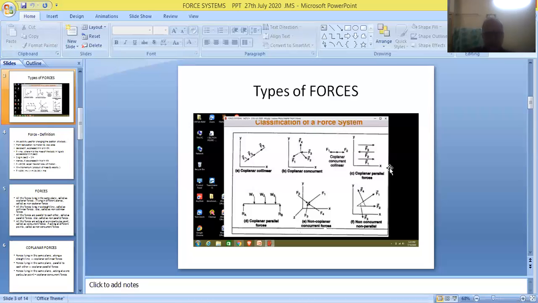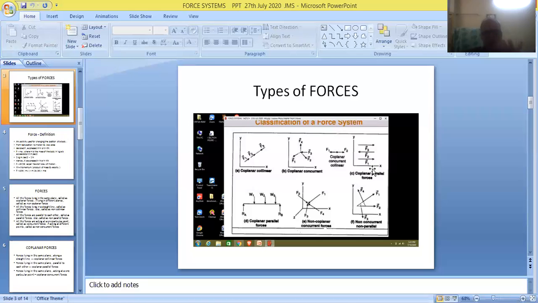So friends, one more point here we have to remember. Parallel forces can be in the horizontal direction. Parallel forces can be in the vertical direction. Also, parallel forces can be in an inclined direction. So this is one example given in this particular diagram.